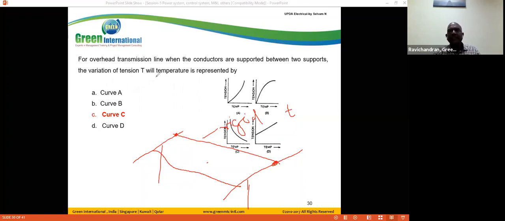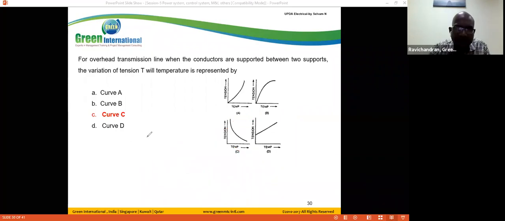When temperature increases during the summer, the conductor becomes elastic. So due to the temperature increase, the sag increases.